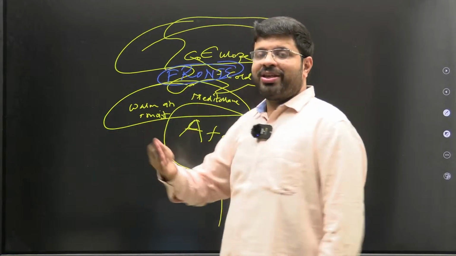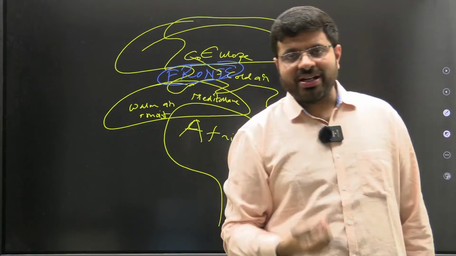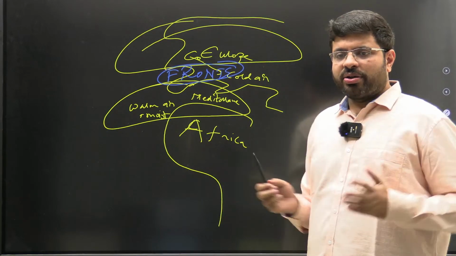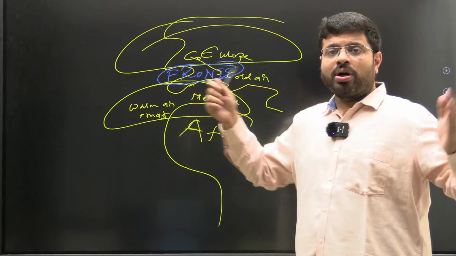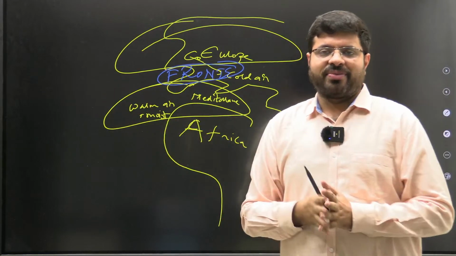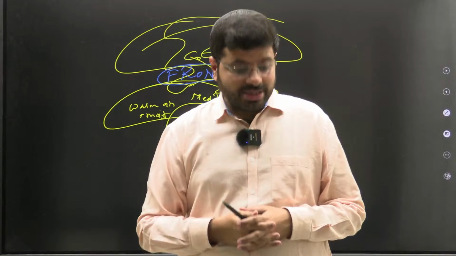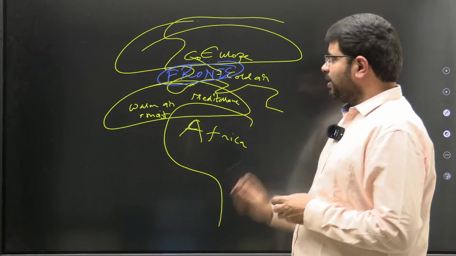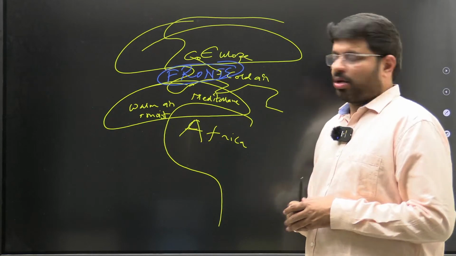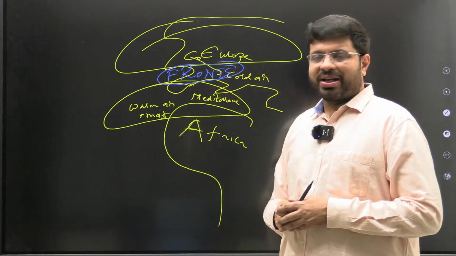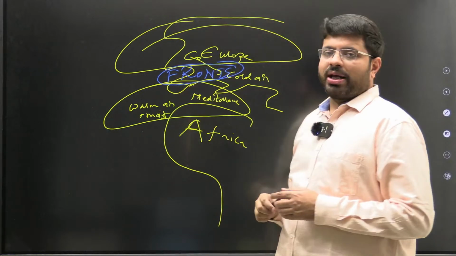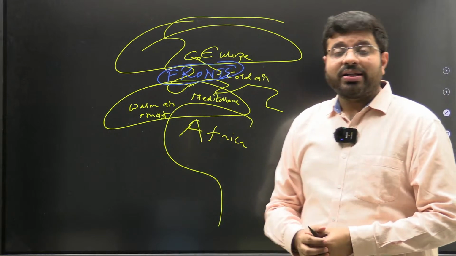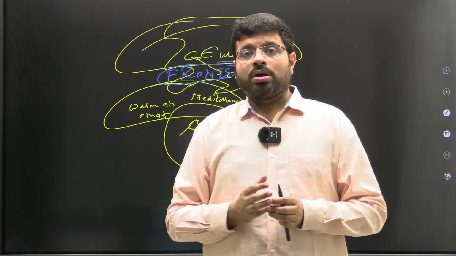Have you ever seen war movies? Battle fronts, right? What are battle fronts? Battle fronts are nothing but two contrasting armies or enemies meeting each other. When two contrasting armies or enemies meet each other, that is what we call a battlefront. So similarly here, a warm air mass from the tropical region and a cold air mass from the polar region, two contrasting air masses, air parcels, when they meet, that will be the development of temperate cyclones.